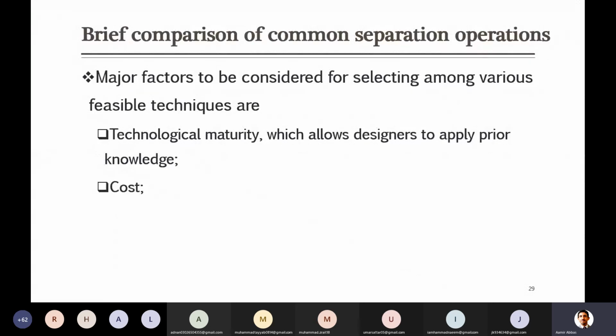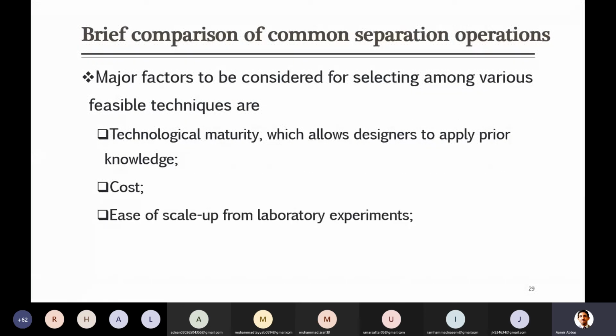Then, whenever you have looked at various technologies, and you sort out that two or three are suitable, they are mature, they can be used for this specific separation. For example, you select that I can use distillation, I can use absorption, or I can use membrane separation. Then out of these three, you have to look at which one is more costly, in terms of installation cost, operational cost, design cost, all these you have to consider.